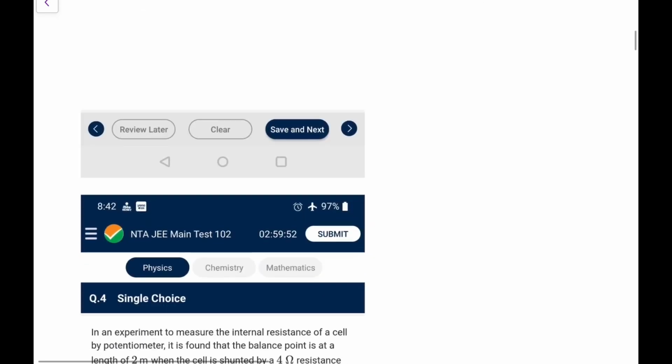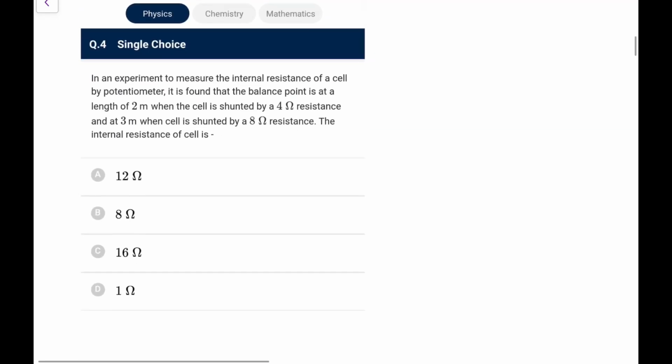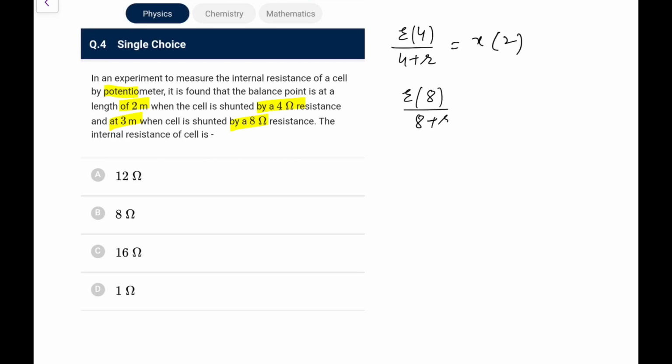Next, in an experiment to measure the internal resistance of a cell by potentiometer, it is found that the balance point is at length 2 when the cell is shunted by a 4 ohm resistance, 3 when it is shunted by 8 ohm resistance. The internal resistance of cell is, okay. So when shunted by 4 ohm, the EMF measured would be E into 4 upon 4 plus R, and that is equal to X into 2. That is the logic you use for the potentiometer. In the second case, it would be E into 8 upon 8 plus R, that is equal to X into 3.